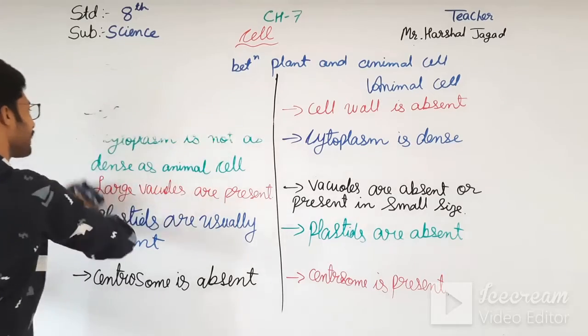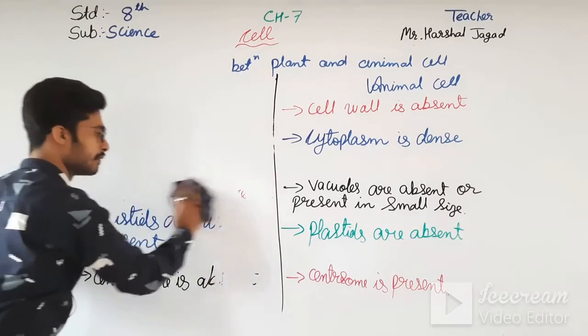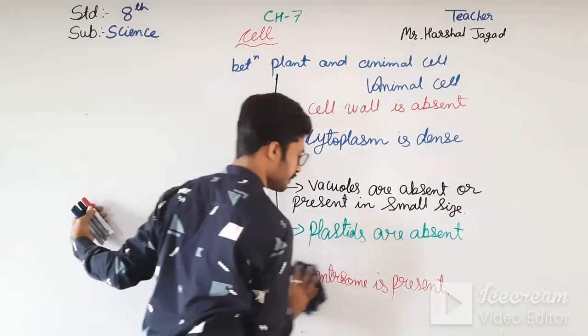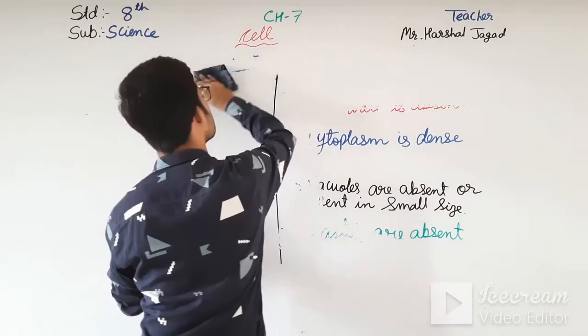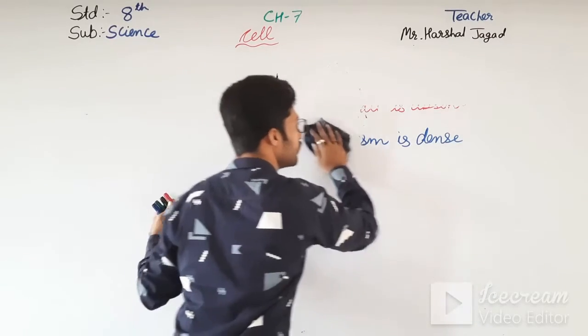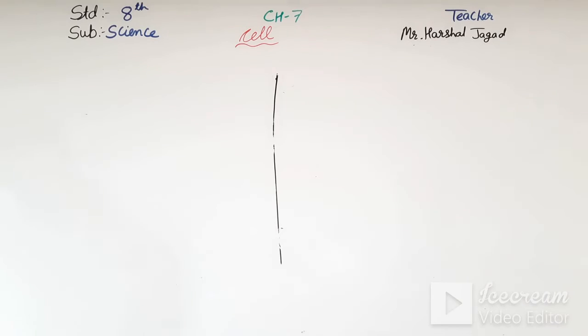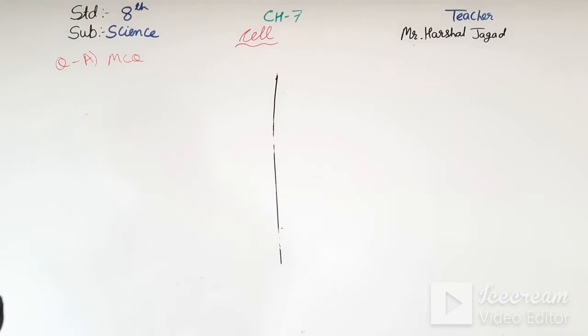First question is the MCQ, that is question A. In that, which of this is the lowest level of organization in the multicellular organism?